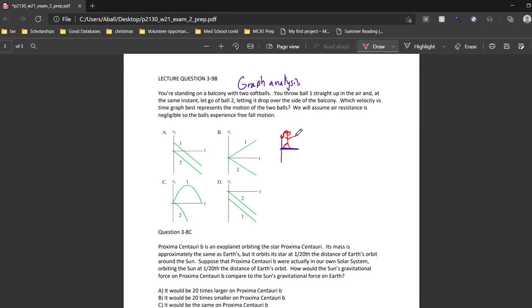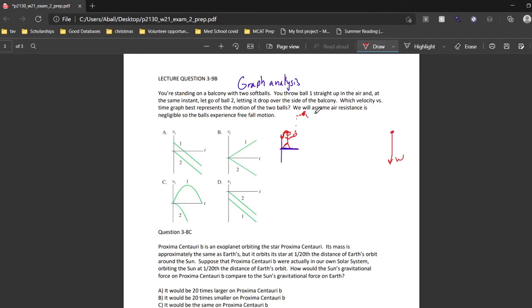And ball 1, you throw up in the air, and then, as we recall, the moment that ball leaves your hand, the only force acting on it is its weight force. And so even if it has an initially positive velocity, it always has a negative acceleration. So it reaches its apex, and as we said in the last problem, the apex is when velocity is equal to 0.